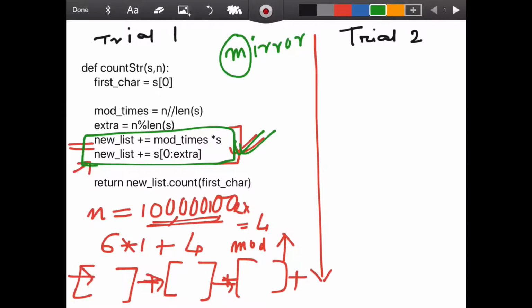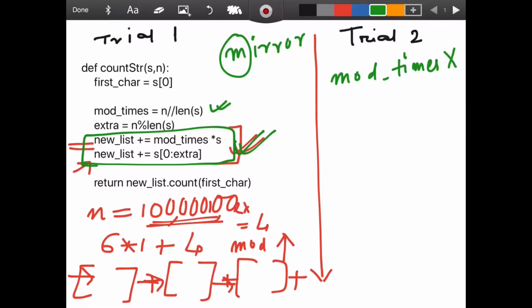You already know, if we have to count a single element, because I have already calculated all of this, I don't have to append the list for counting. I can count them directly, and here is the smart trick. I already have mod_times, right?